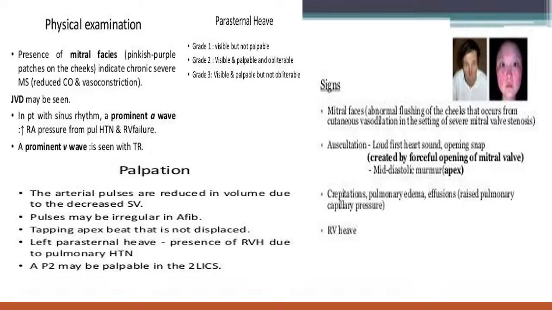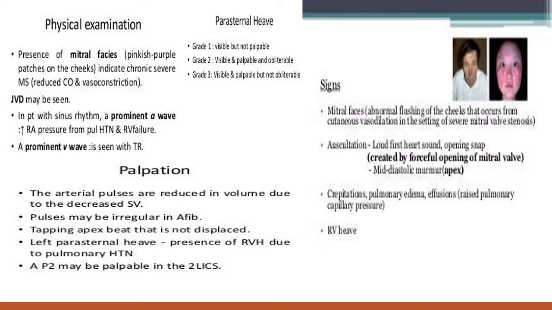On examination, first the appearance: there is a mitral facies. It is pinkish-purplish patches on the cheek like this, that is due to chronic severe mitral stenosis, due to reduced cardiac output and vasoconstriction. So the patient has this type of facies.